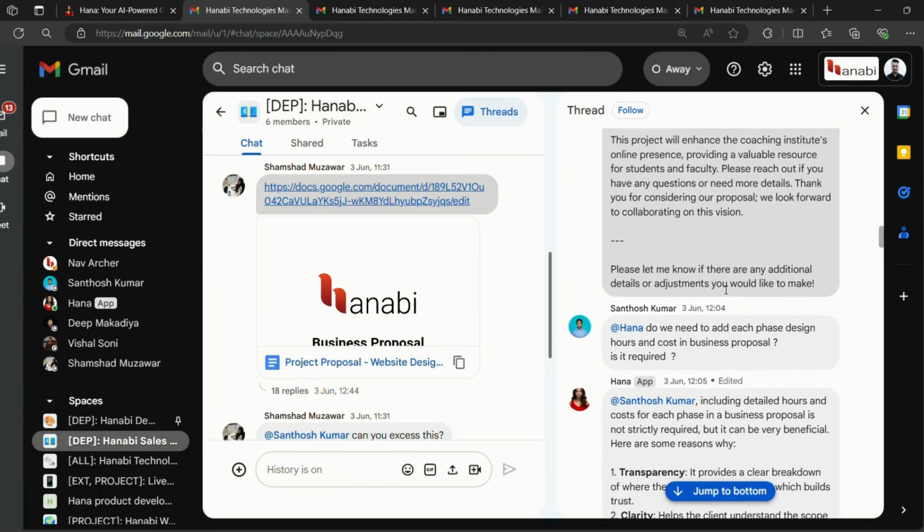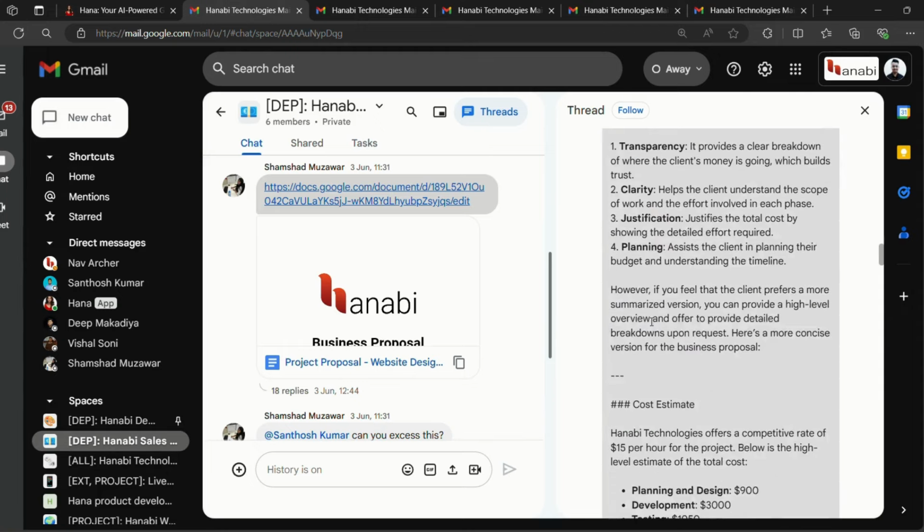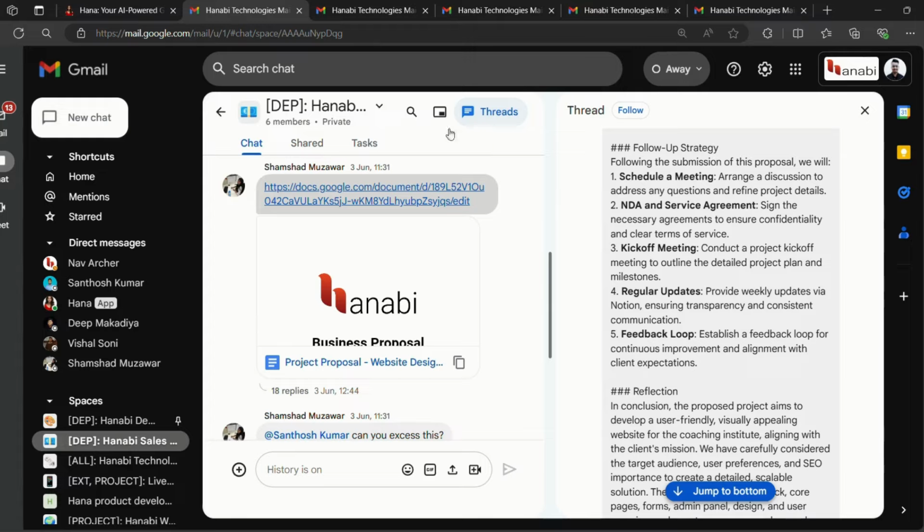Further, we interacted with Hana just by using the @Hana command to make our proposal more perfect. And as you can see, we are interacting with Hana in a thread. The reason is Hana always remembers history in a thread. This way you can interact with Hana like any other team member and ask her any questions based on the above context, and she will answer accordingly. So I hope you understand how it saves your time and makes your work easy.